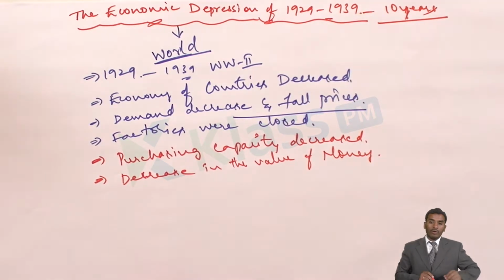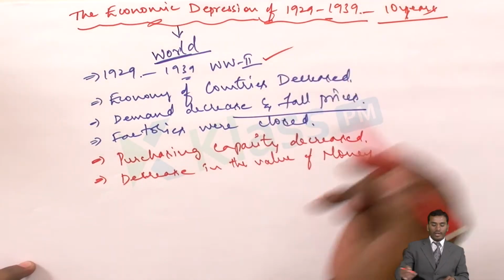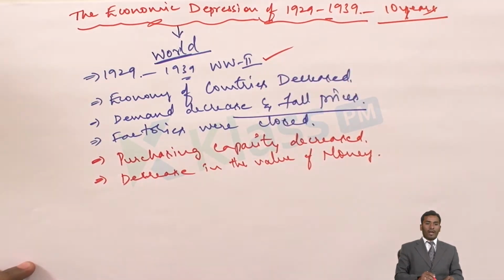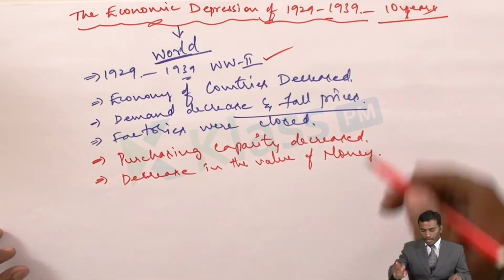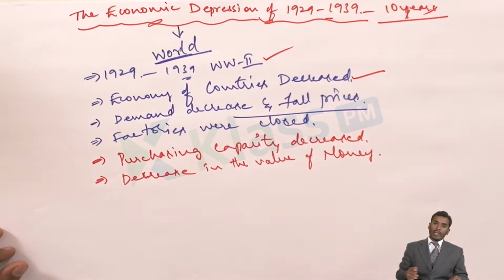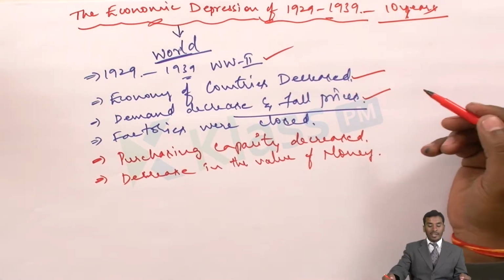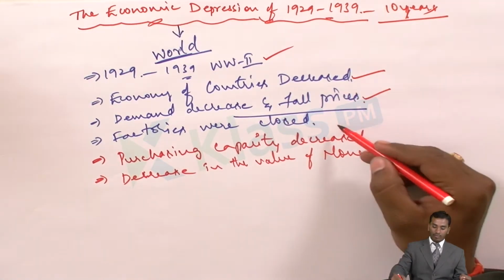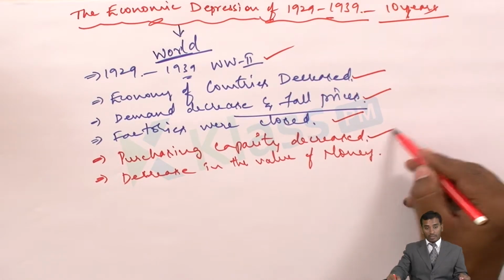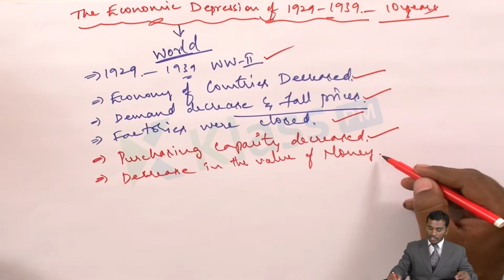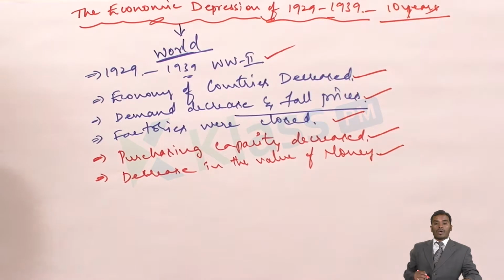Okay, so these are the consequences of the economic depression of 1929. It started in 1929 and lasted till 1939. And what actually happened here? The economy of countries decreased, not of one country, but across the world almost all the countries. Demand decreased and prices fell because of that. Factories were closed, the purchasing capacity of the people decreased, and the value of money also decreased.